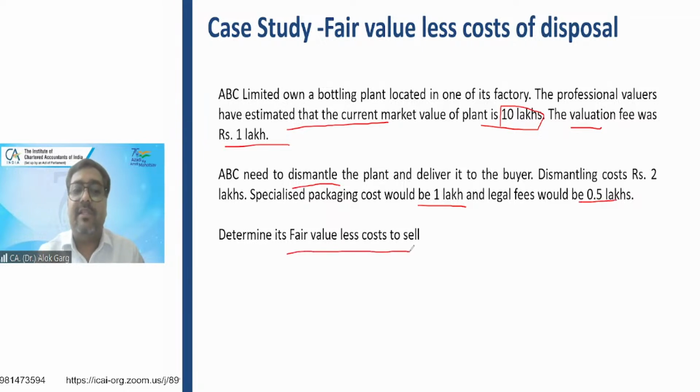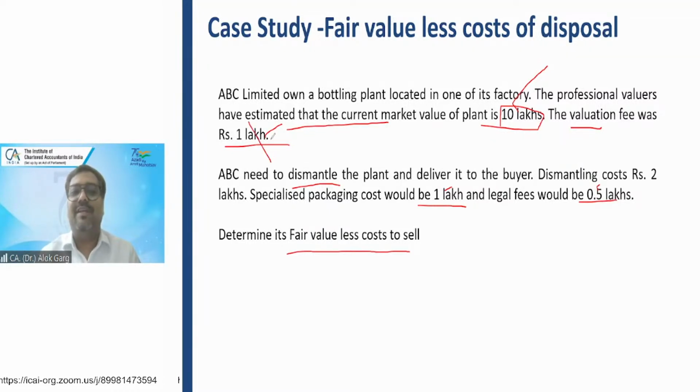You have to determine the fair value less cost to sell. So the fair value is given, which is 10 lakh rupees. Valuation fee is 1 lakh. Dismantling cost is 2 lakh. Packaging cost is 1 lakh. And legal fee would be 0.5 lakh. Now, what is the fair value less cost to sell? So 10 minus 1 minus 2 minus 0.5, or 10 minus 2 minus 1 minus 0.5?